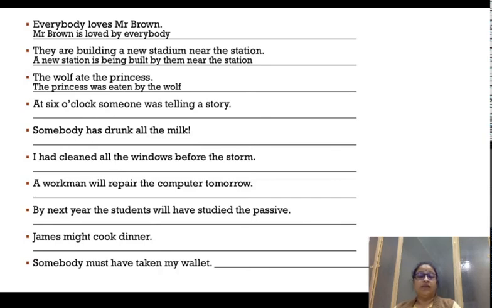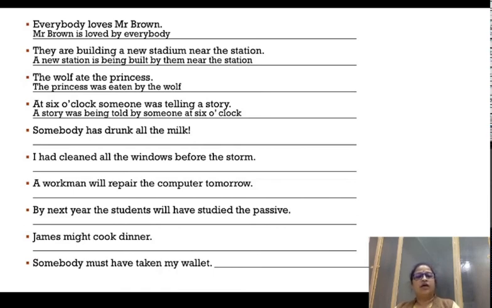We convert the root verb into its third form. So, telling is going to become told, and between was and told comes being told. So, this is how it's going to read: A story was being told by someone at 6 o'clock.